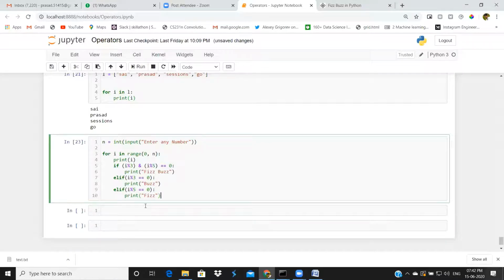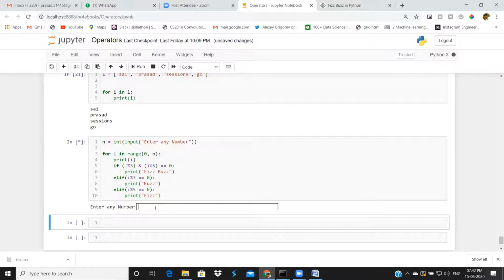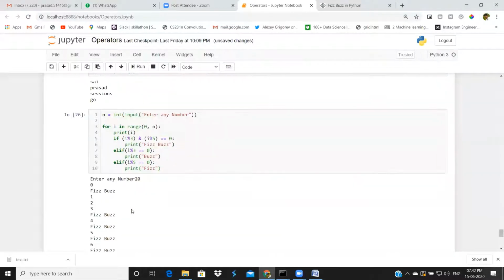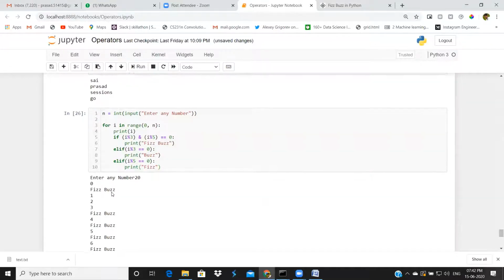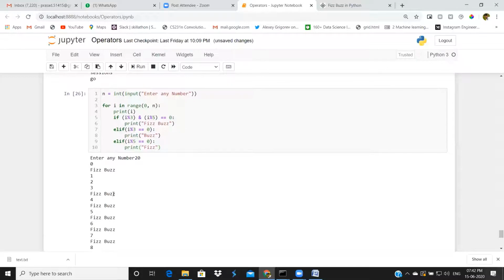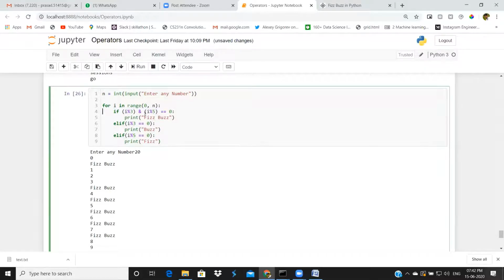I'm trying to execute this code. Yeah, it asks for input. Let me remove this i statement.